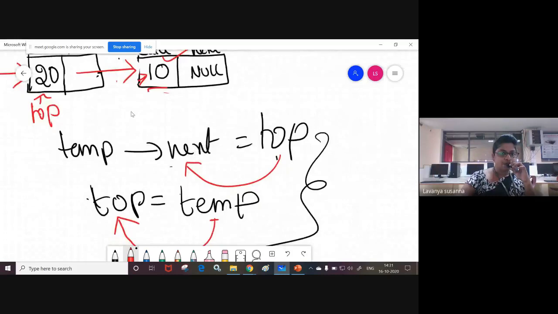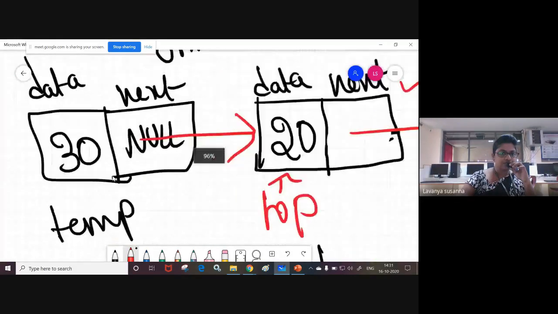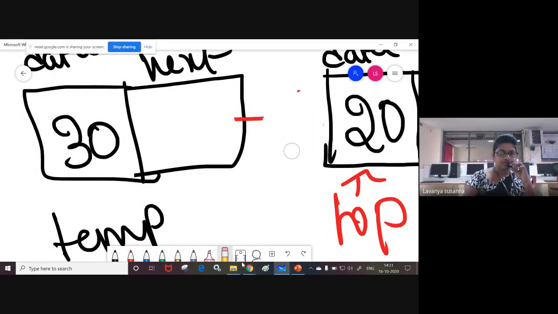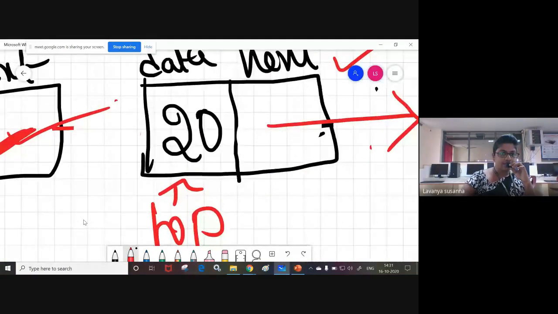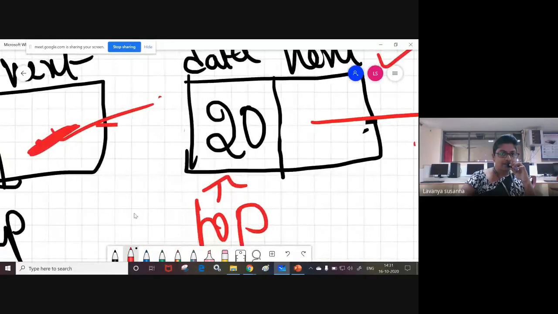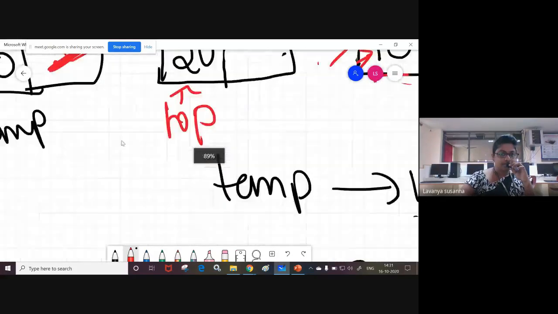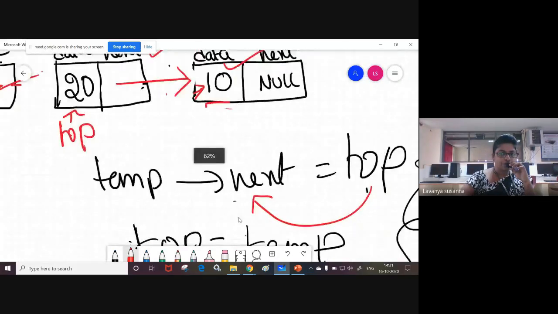Temp of next. What is temp of next? This one, the 30 node. Temp of next means this one. The temp next field should contain which node address? Node 20. Where is the node 20 address? In top. Temp of next equal to top.